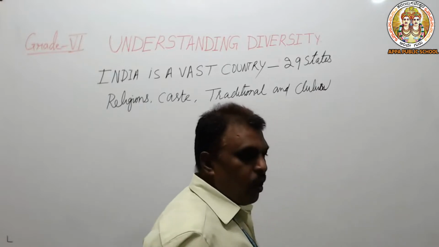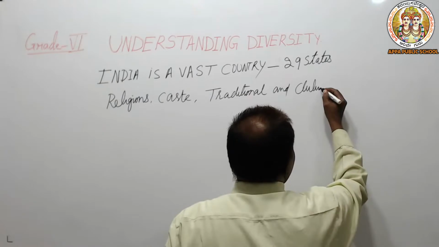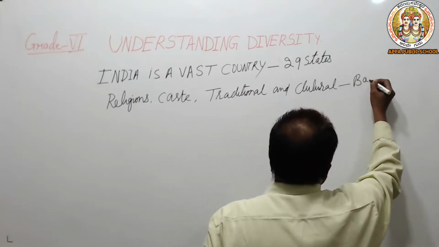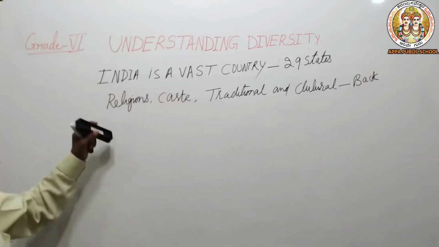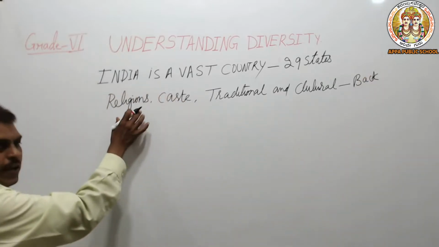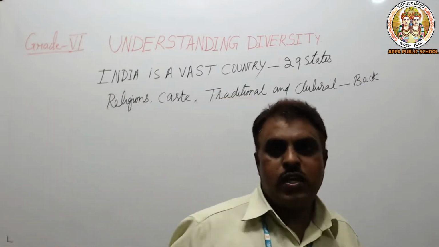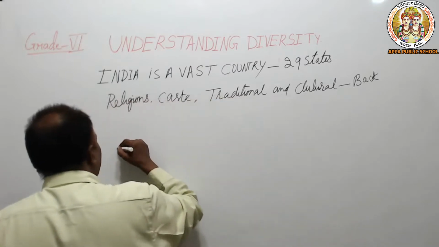In this cultural background, what happens? We have different backgrounds. Altogether, all the religions like Hindu, Muslim, Sikh, Christianity, Buddhism, Jainism, Judaism, all these together look like a rainbow.